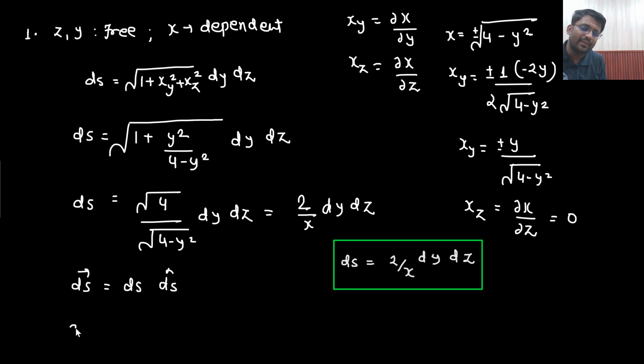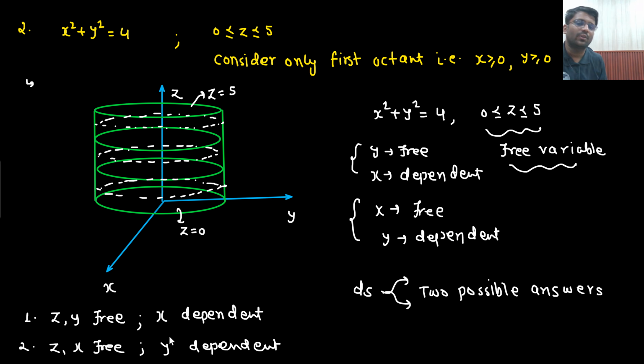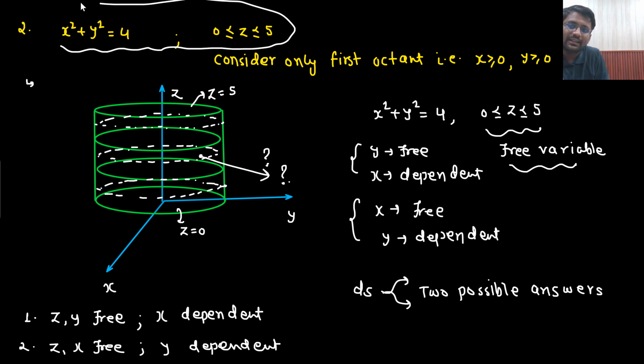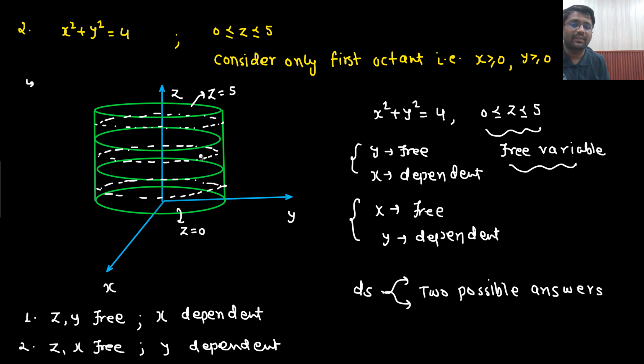Now sir, what about the ds cap? As of now you don't know this. You will be able to calculate it with respect to the gradient. With respect to geometry, can you tell me what the direction will be? You can say that sir, the direction will be perpendicularly outward, or perpendicularly inward as well. I don't know what the direction will be, but it will be somewhat like this. Can you write down this vector? As of now you don't know how to write down the perpendicular vector if this is the surface, or how to write down the surface area vector. As of now I don't know, but later on you will be able to know.